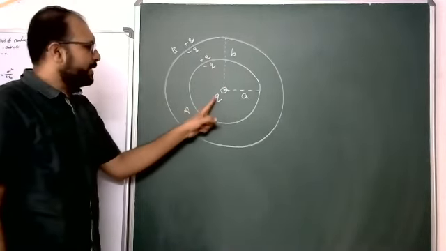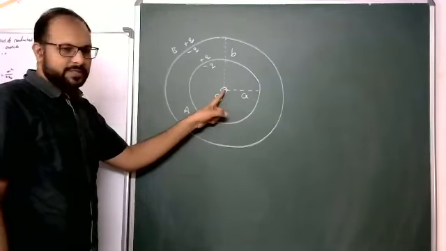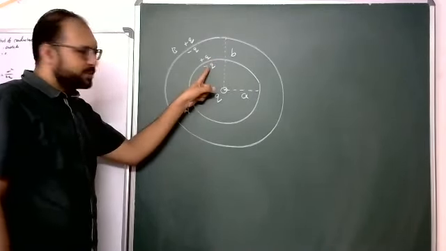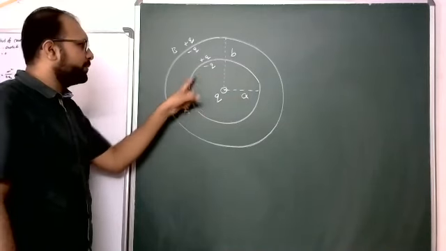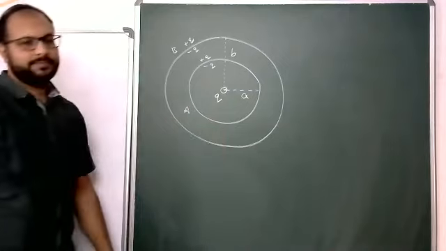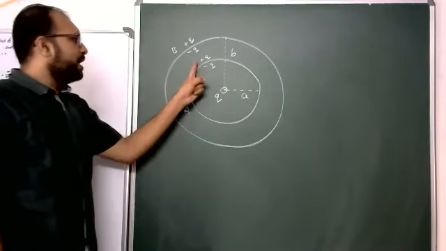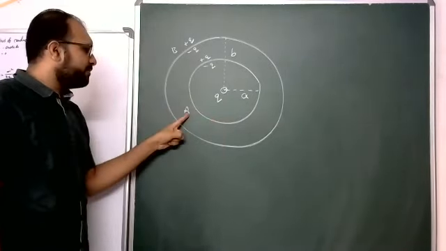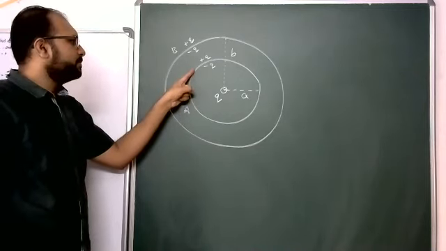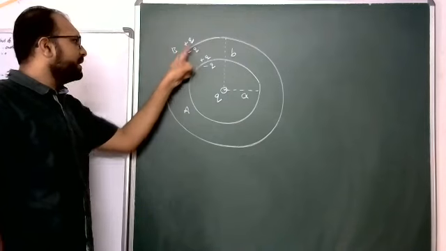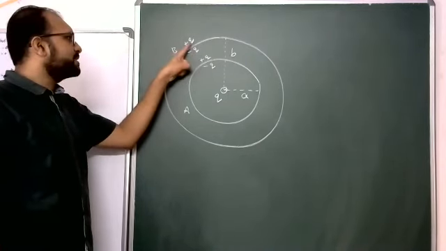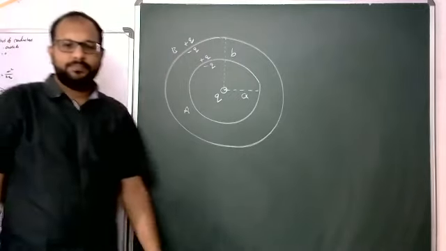Yes, at the center plus Q is kept. On the inner surface of A, minus Q, uniformly distributed, because this charge is at the center I kept. And on the outer surface of A, plus Q, because it is electrically neutral. Next, on the inner surface of B, minus Q, and on the outer surface of B, plus Q.